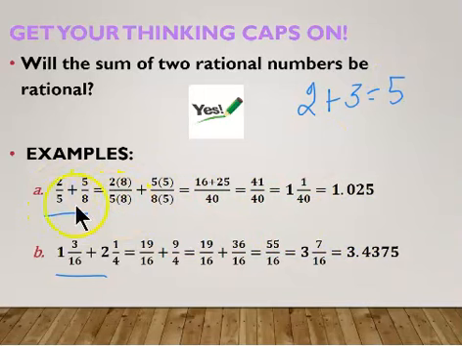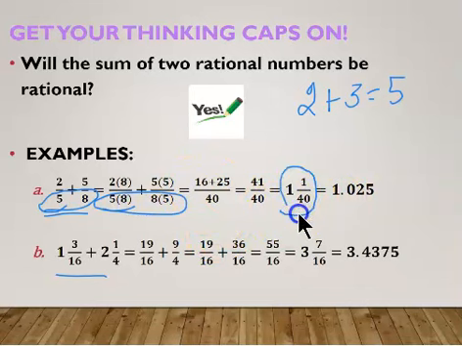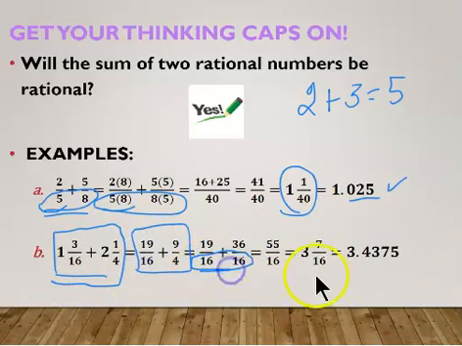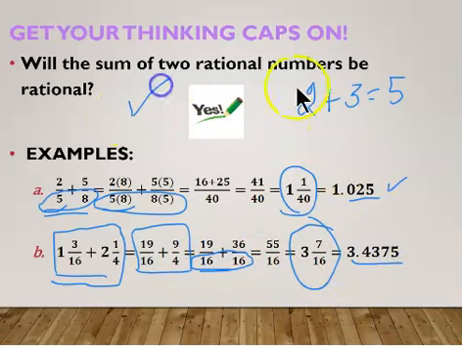So if I add these together, remember they have to have common denominators. I added them all together and I got 1 and 1/40, which is a fraction, which is, you'll notice, a terminating decimal. And then I did mixed fractions and turned them into improper fractions. Same denominator, added them together, and I got this. So you'll notice that is true. So this one would be yes.